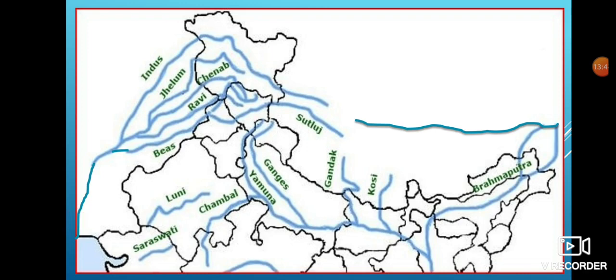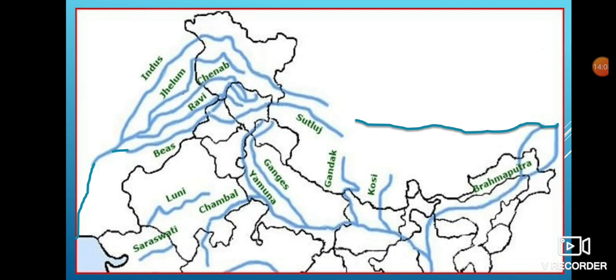The various tributaries of river Indus, you can see here. That is the river Satluj, which moves like this and merges in Indus. So it is a tributary of river Indus.